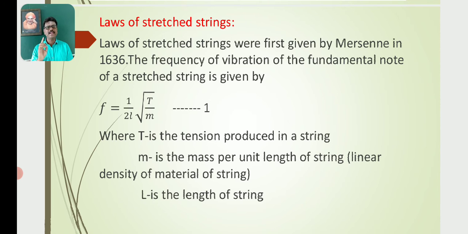Where T is the tension produced in the string, m is the mass per unit length of the string, so-called linear density of the material of the string, and L is the length of the string. So f = (1/2L)√(T/m), where L is length, T is tension, m is linear density. This is the expression for the frequency of vibration of the fundamental mode of a stretched string. Let this be equation number 1.